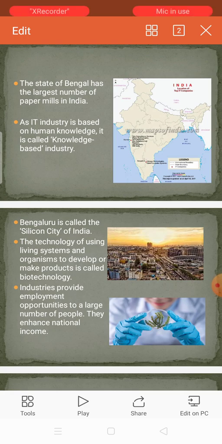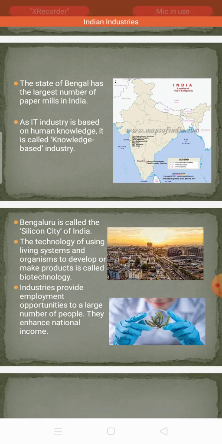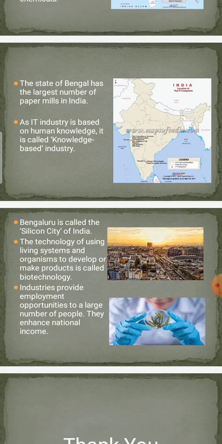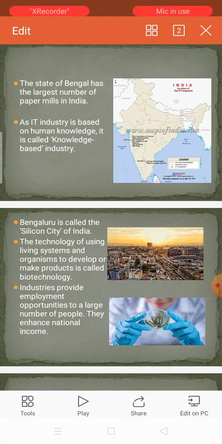The technology of using living systems and organisms to develop or make products is called biotechnology. Bio means what? Life. Technology. So all the organisms, how it works, either plants or human bodies and all, how it works. Today, biotechnology, COVID vaccination, they did lots of research in a very, very fast time. They appointed a number of scientists who studied biotechnology and they have invented the vaccine, they are using it. It has become successful. Only in India we are using that.